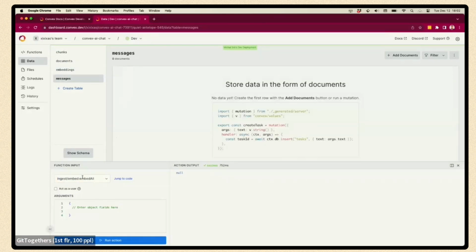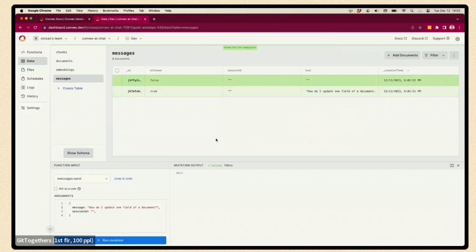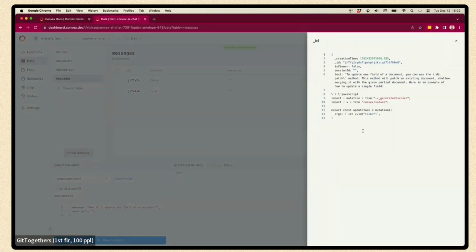And now I can do basically the same thing that I was doing before from the UI, but I'll just do it here. So you can see how I can test this out. I can ask the same question and run this function. What this does is it creates a document for my message, and then it creates a document for the AI bot for the response. And what you're seeing here is that it gets updated in real time with the reply from OpenAI, from the LLM. Cool.